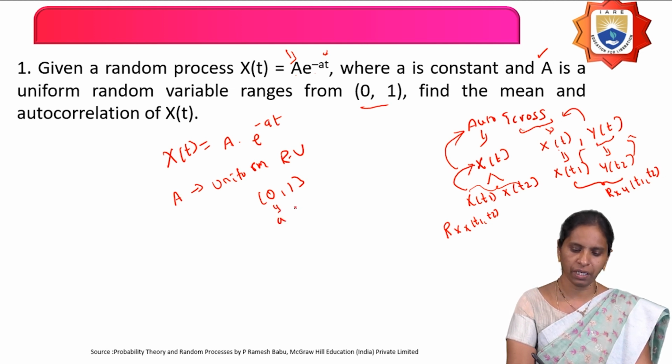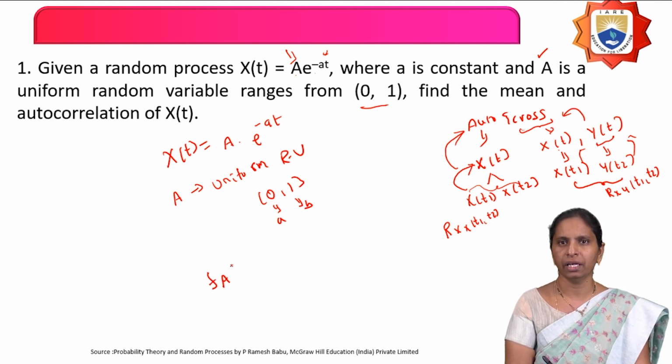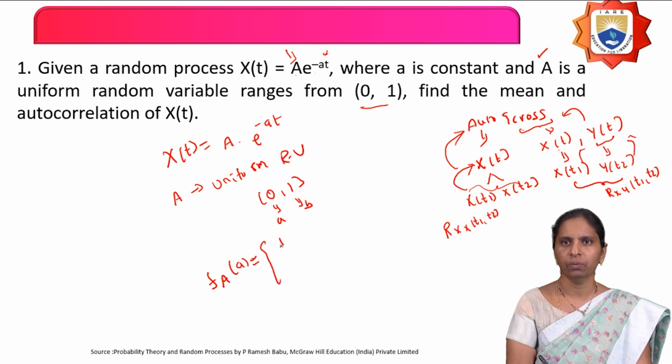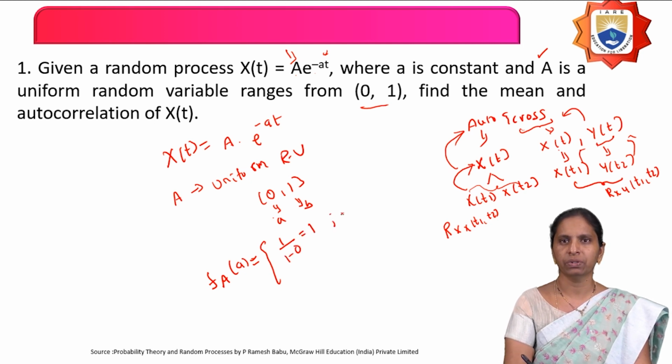Now, in place of a put 0, in place of b put 1. Then the density function of this uniform random variable A is fA of a equals 1 by b minus a, that is 1 by 1 minus 0, which is nothing but 1, when a is from 0 to 1, and 0 otherwise.